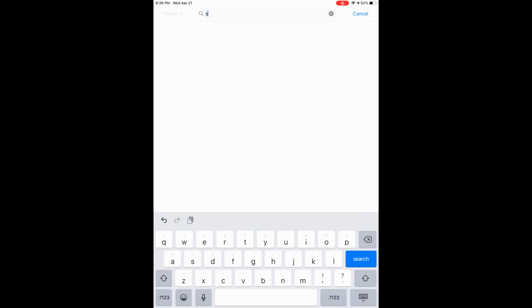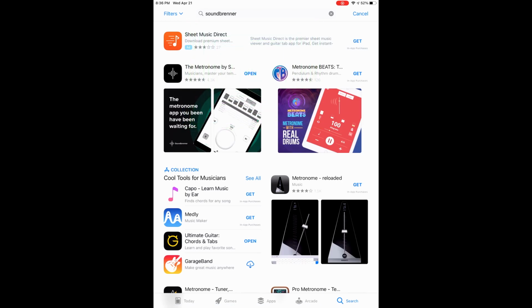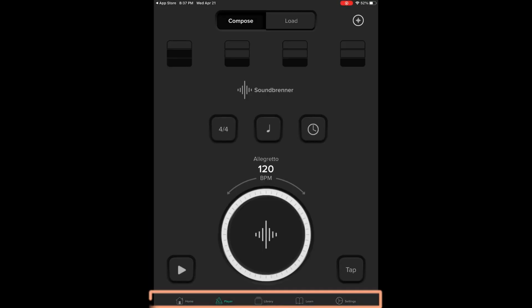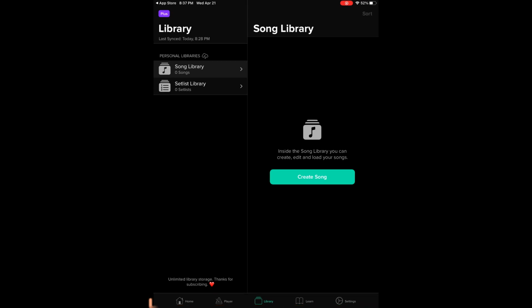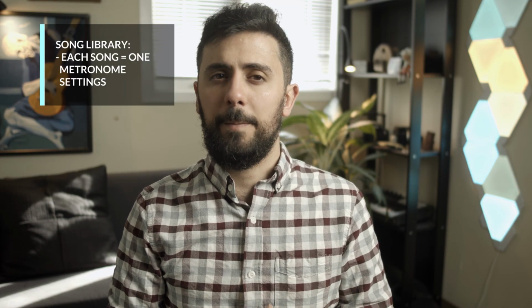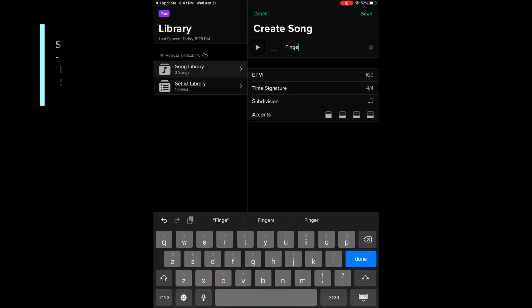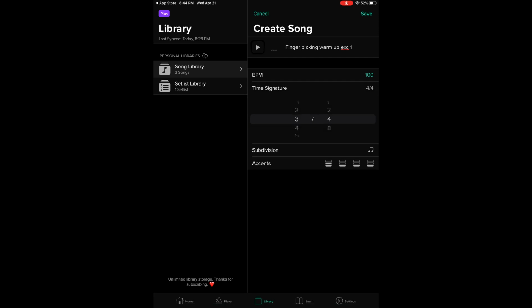The first thing you'll need is to download Soundbrenner's free app. It is available for both iOS and Android devices. You then want to go to their library, and inside the library you'll have two tabs, Song Library as well as Setlist Library. Think of the Song Library as an instance where you want a specific metronome setting to be stored. For example, if you have a warm-up exercise that you like to play at 120 beats per minute, then you simply store it as a song.